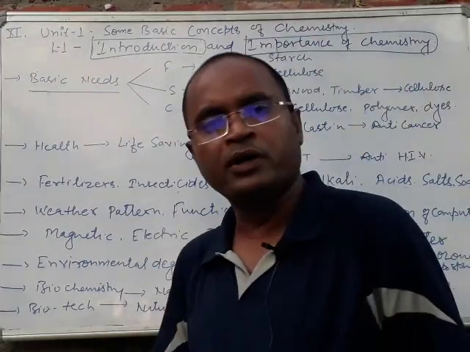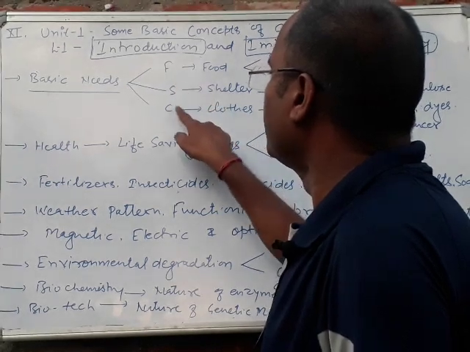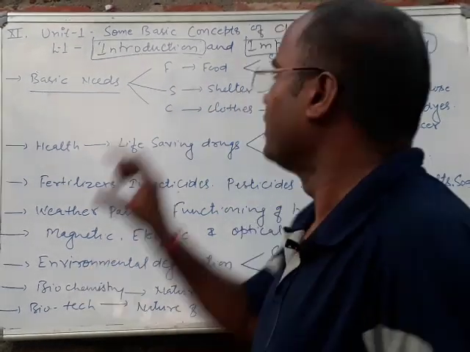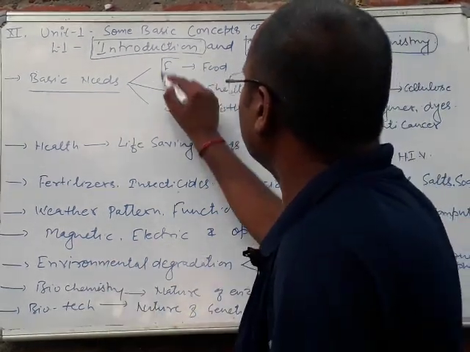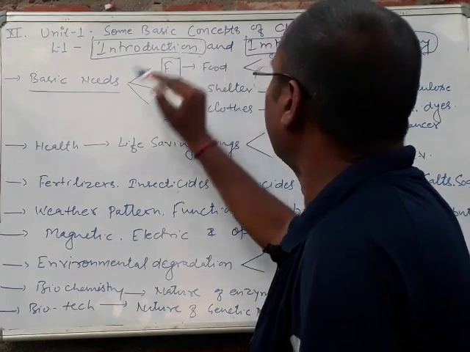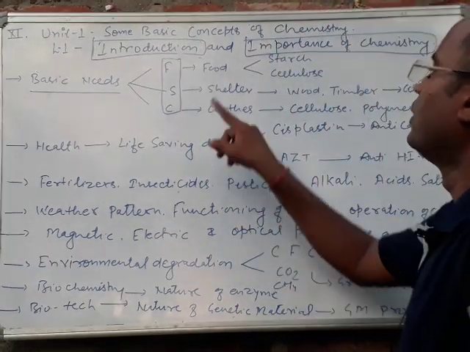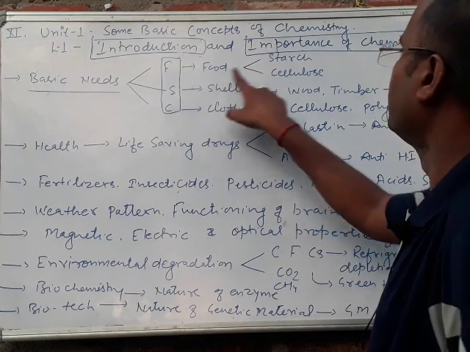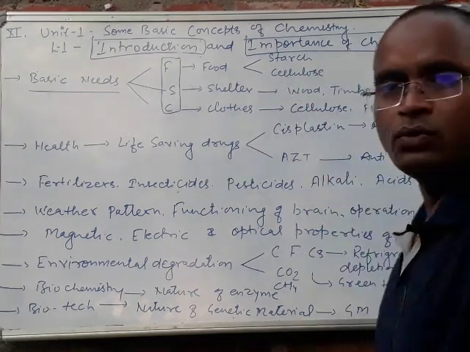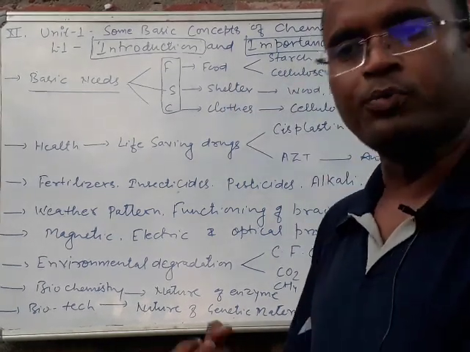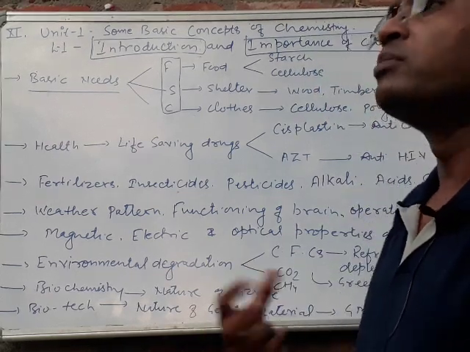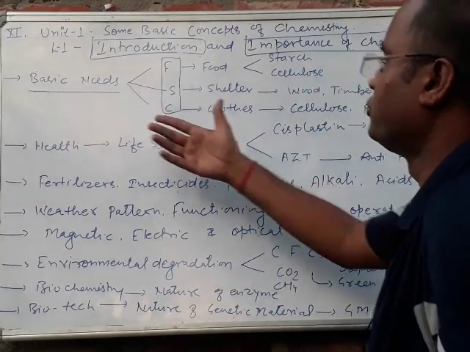The basic needs of a human being are food, shelter and clothes. FSC, I have coded this one, FSC: roti, kapda aur makan. Food is made up of starch as well as cellulose, which are compounds or molecules, and the properties of these are dealt with by chemistry.